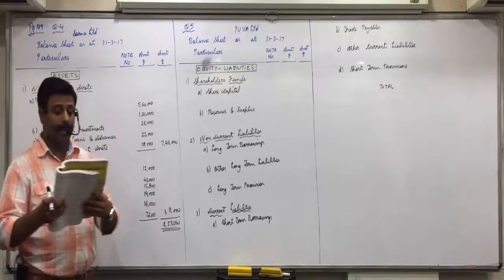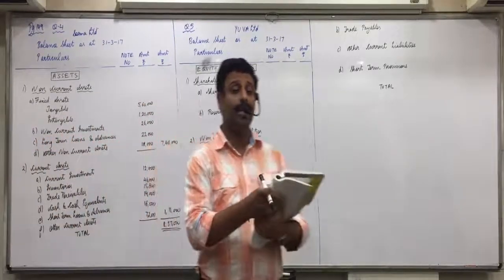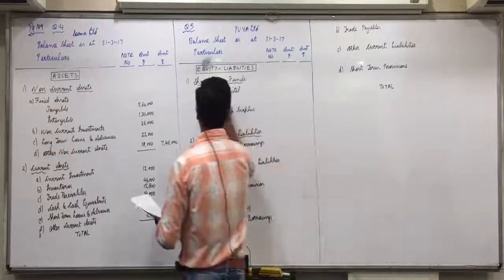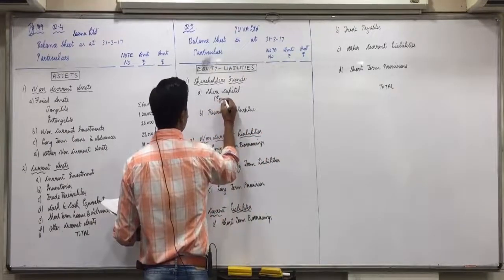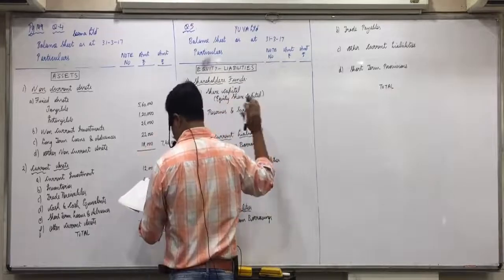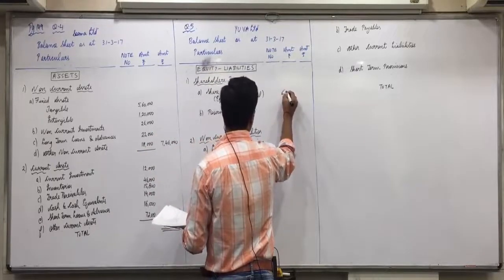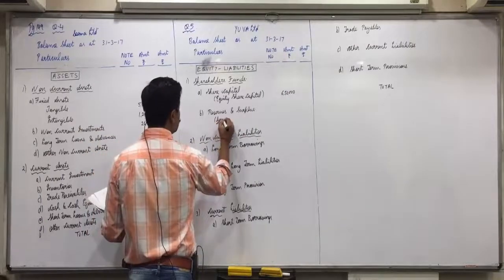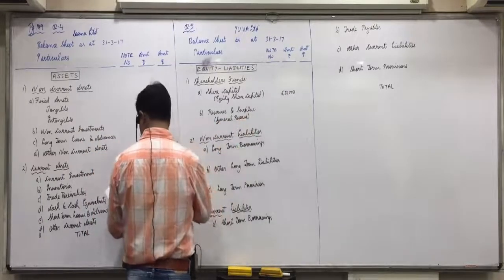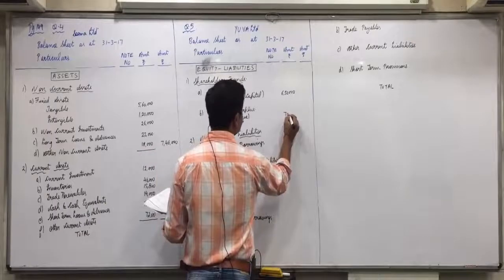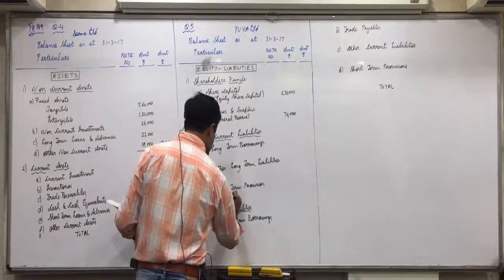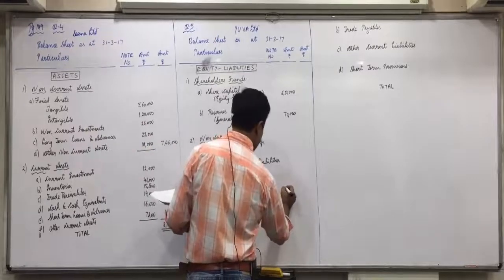Be attentive. 1,30,000 equity shares of rupees 5 each in share capital. Type equity share capital. Everything in the first column of amount, 6,50,000. Then general reserve in reserves and surplus, 70,000. Then provident fund in long-term provisions, 3,60,000.